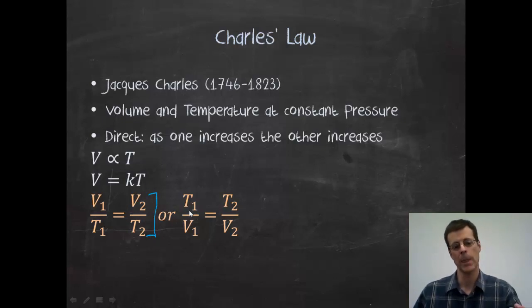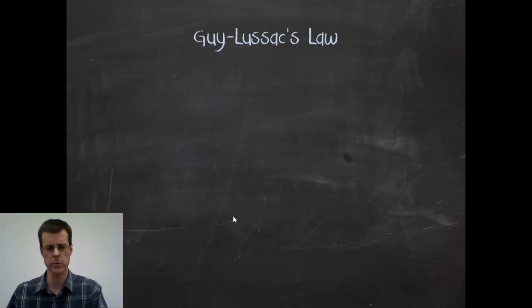So I don't really need to write down both. Just understand that if I have volumes on the tops of both or temperatures on the tops of both, it works either way. Once in a while, it's more convenient to solve for volume on top. Sometimes I'm solving for temperature, so I want it on top. But that's about the only difference between the two.